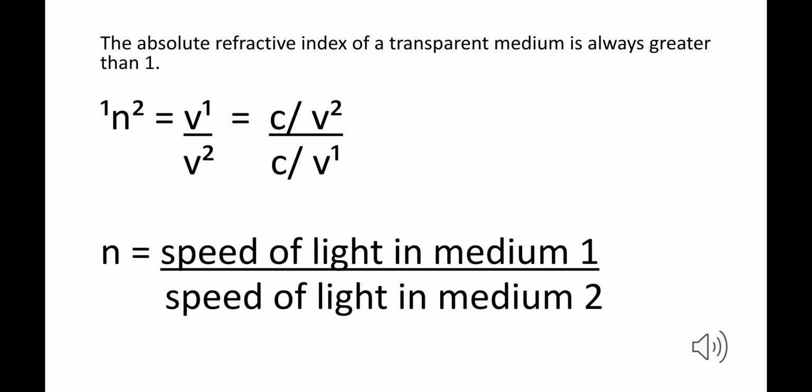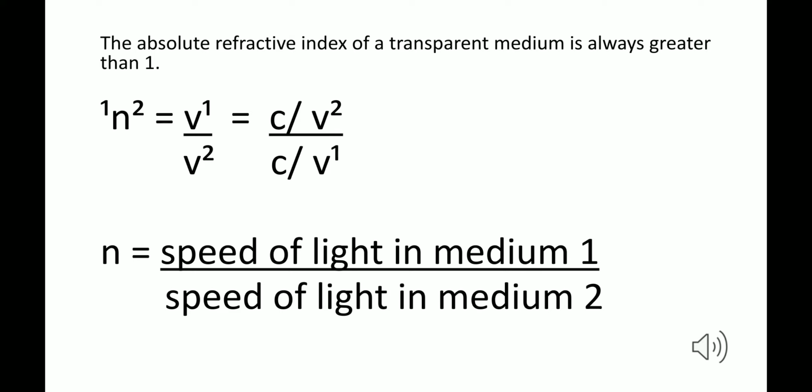Now, to apply the formula which we studied right now directly on two different media without taking vacuum and air, we have calculated in this way. Now we know that the absolute refractive index of a transparent medium is always greater than 1. Obviously, the denominator will always be less than the numerator because nothing travels faster than the speed of light.